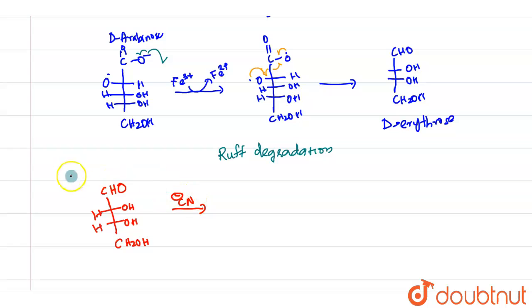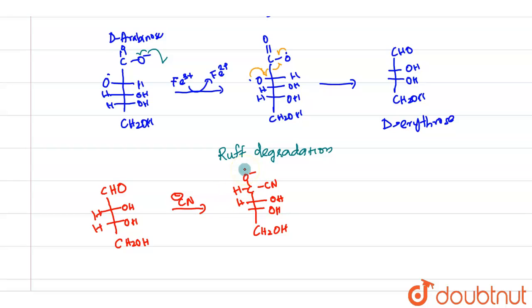It will attack the carbonyl carbon and form a cyanohydrin, with CH2OH, C, CN, O minus, and H.